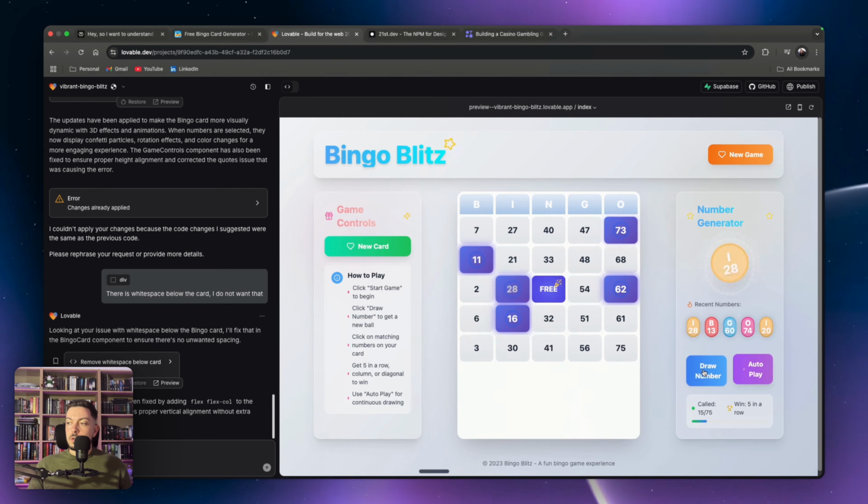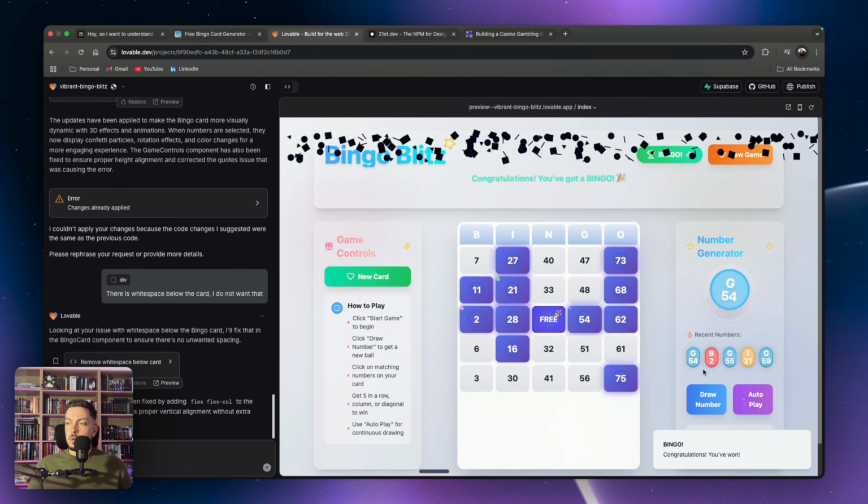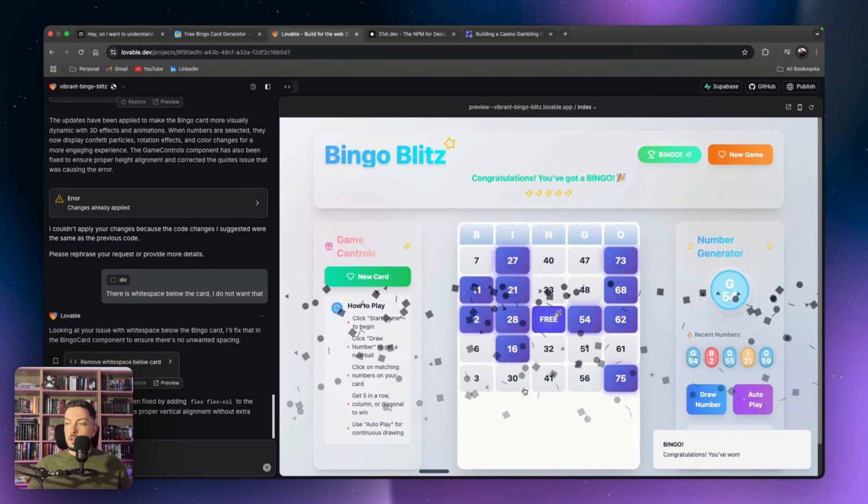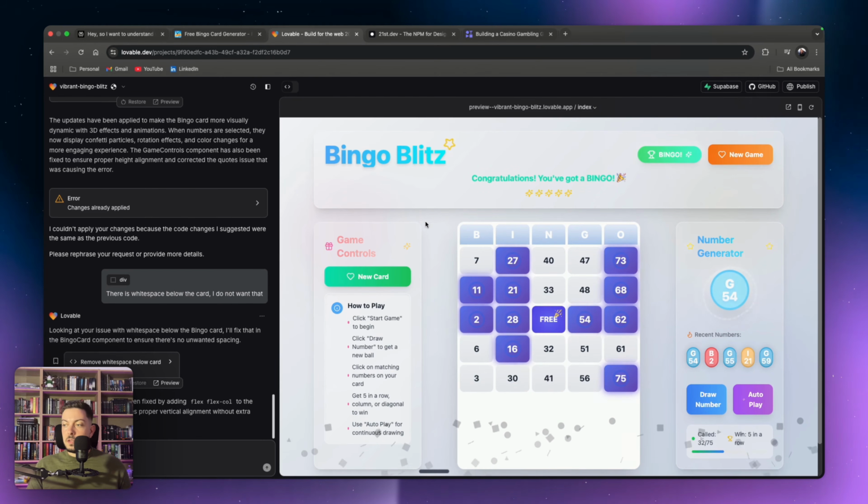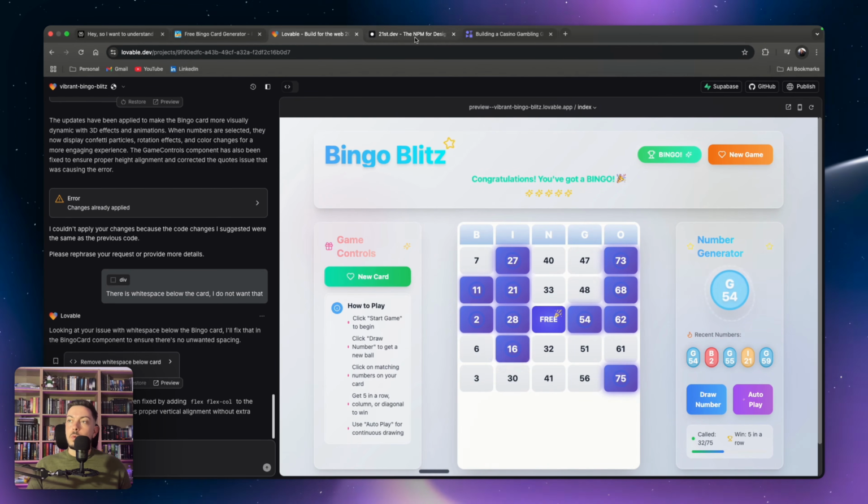And as we get closer and closer, let's get bingo. There we go, boom. And then we've got this confetti that falls down from the top. It's getting there, it's looking better, but I want to do a couple more upgrades.